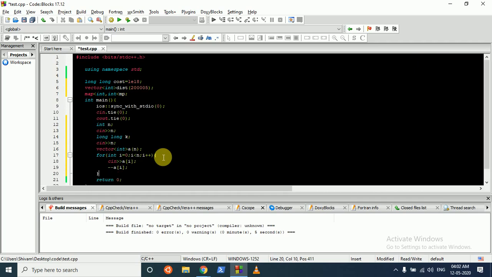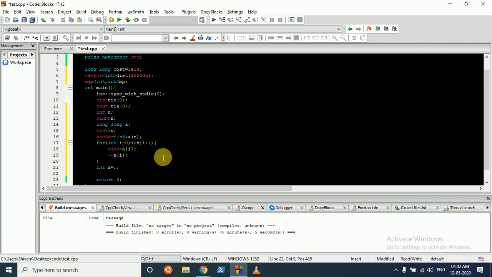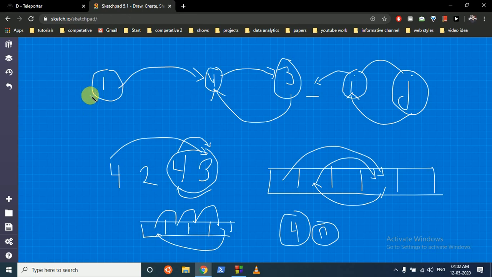Now what we'll do is take one variable x equal to 1 and map of 0 is equal to 0, which means this 0 is our starting city. We have created a distance map which stores what our next position will be.